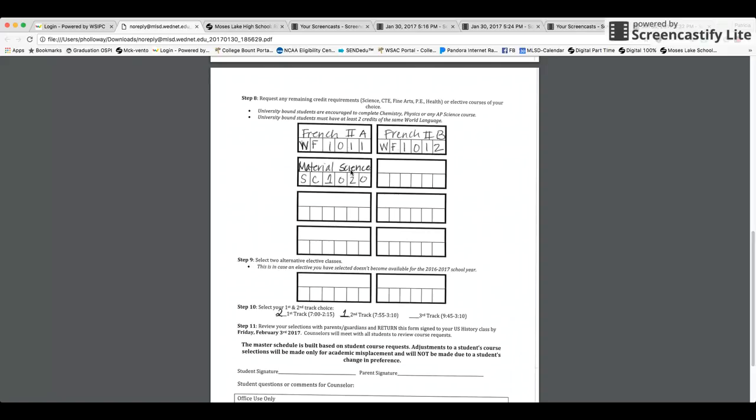Now you'll also notice that we like that material science class, so we thought Nick might enjoy it too. But material science, as you remember, was only a half credit class. So we filled in the name of the course and the course code, but it's only a half credit, so we only filled in 1 box. You want to make sure that when you're filling in these boxes, if it's a year-long course with an A and B, you must fill out both boxes so that you get both the first semester and the second semester.